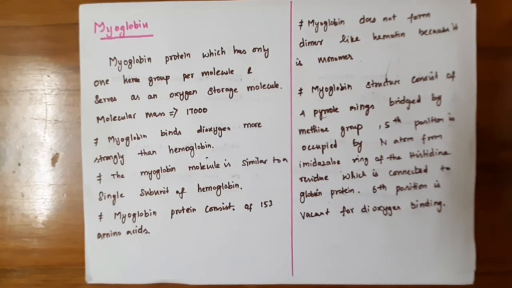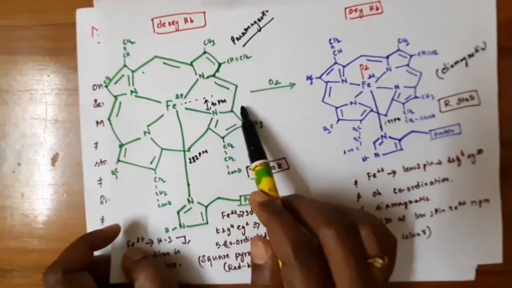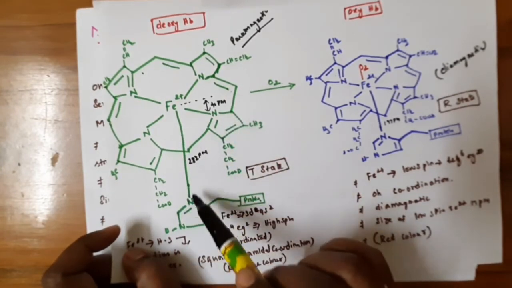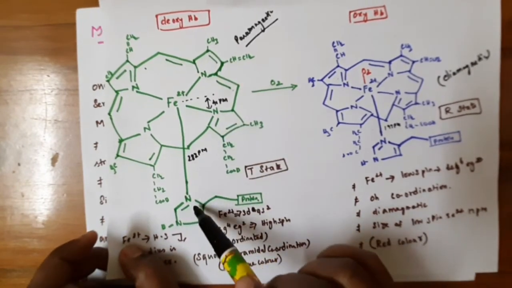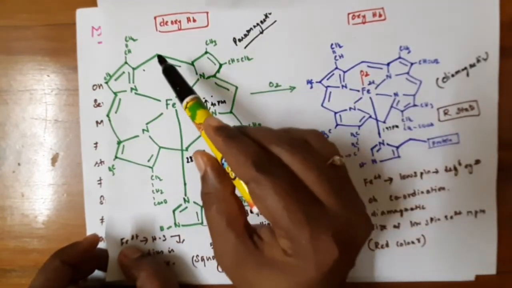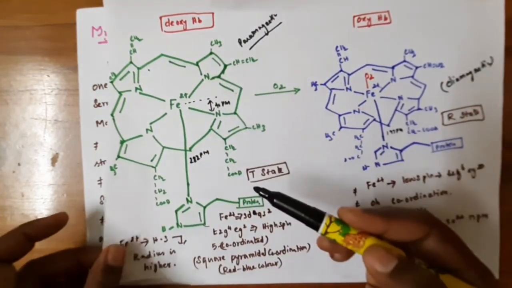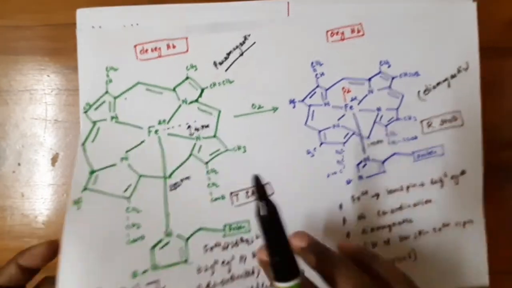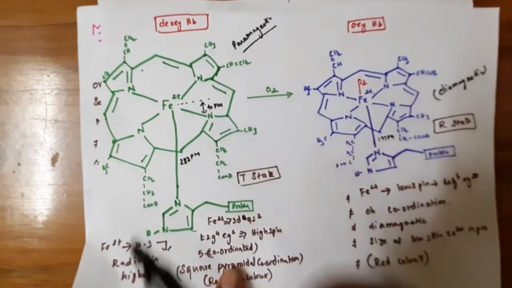The structure has 4 tetrapyrrole rings connected by methine bridges, and the 5th position is occupied by the nitrogen of the imidazole ring of a histidine residue. It also has a distal histidine residue, and the 6th position is vacant for oxygen binding. So the myoglobin structure is similar to the hemoglobin structure.